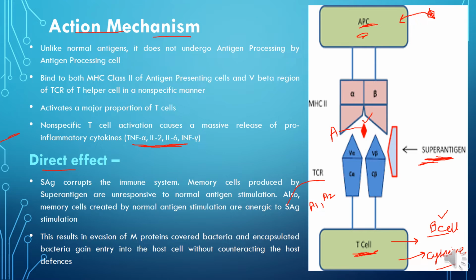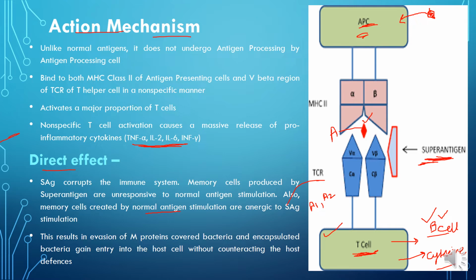So there are many effects, the direct and the indirect effect. In the direct effect, because it is non-specific binding, the memory T cells as well as the memory B cells that are produced following a super antigen exposure will not be effective in creating a response if there is a normal antigen stimulation.